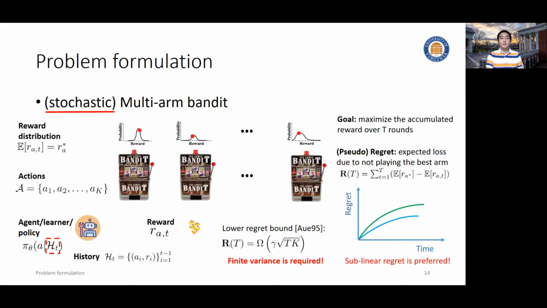And of course, in this kind of problem-independent regret analysis, we have to assume finite variance. That means most of the time, what we get is really about the true reward distribution rather than noise. And as you might know, we also have a setting called adversarial bandit. That is, the reward is set by an adversary rather than some fixed stochastic distribution. But clearly, that's outside the scope of this tutorial, so we will not cover it. Interested audience can find related literature outside this tutorial.